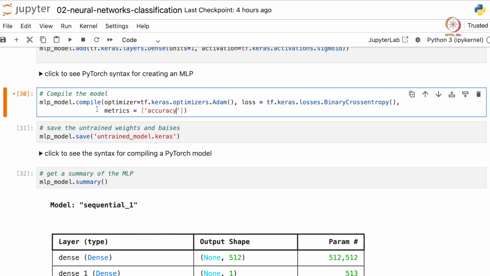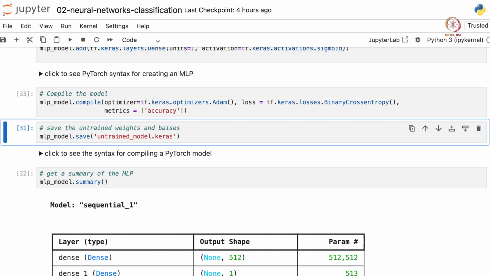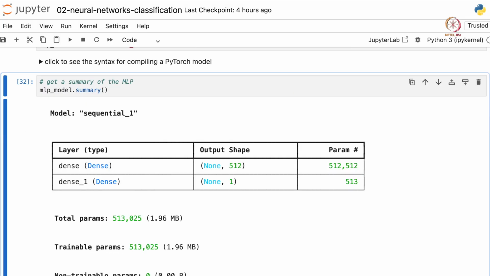This basically means that while we are training the model, it will also calculate the accuracy on the training set and the validation set. So it's useful to have the accuracy. So let's just recompile this model and save the recompiled model.